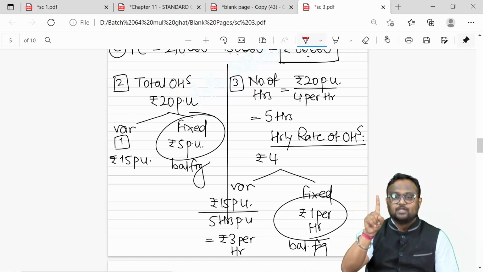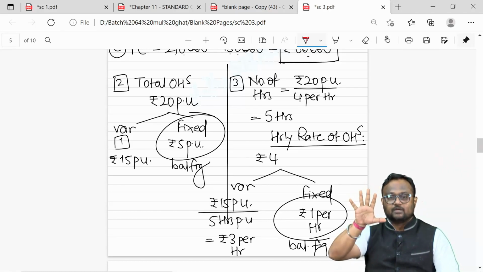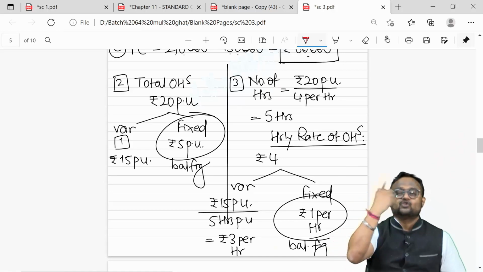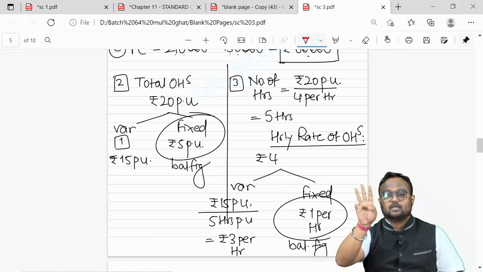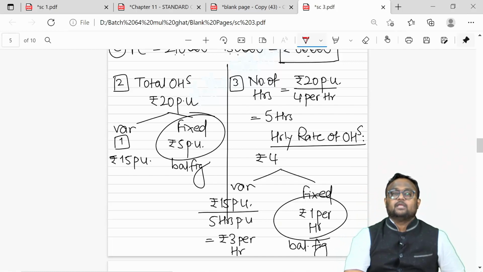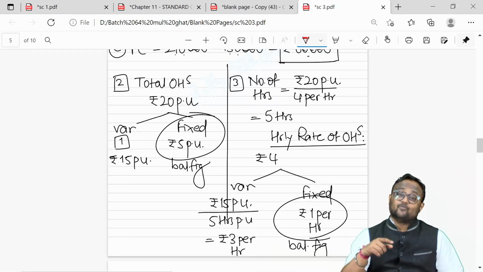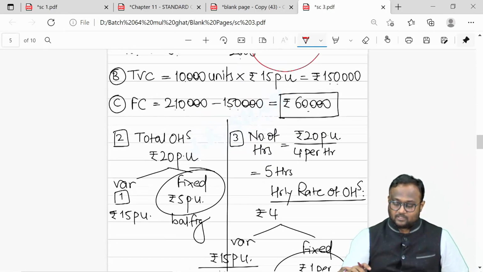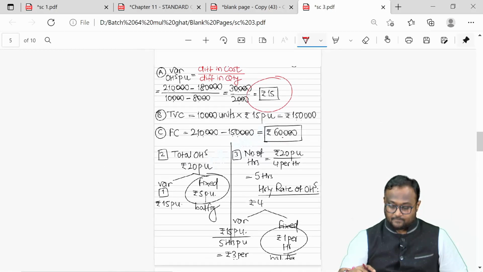5 hours are required for each unit. So 20 per unit is an outcome of 5 hours. That means the hourly rate is 4, which is anyway given in the question. So 15 is also an outcome of 5 hours. Variable cost per hour is 3. And 5 rupees per unit is your fixed overhead absorption rate, that is also incurred for 5 hours, so 1 rupee per hour.